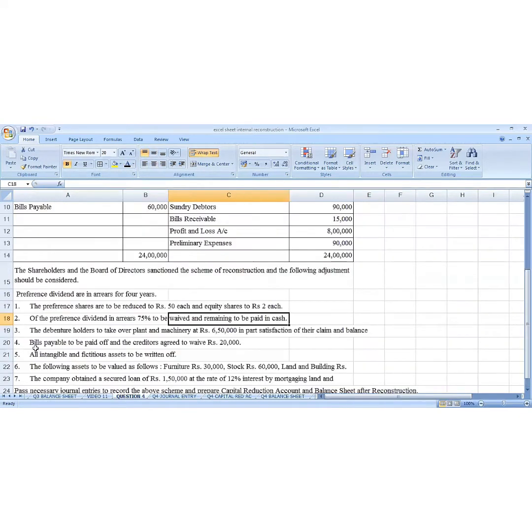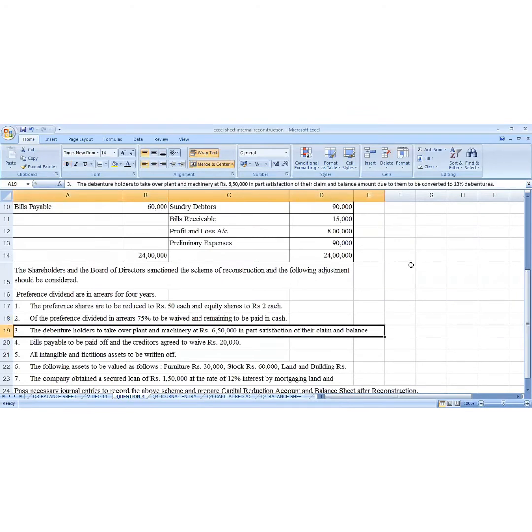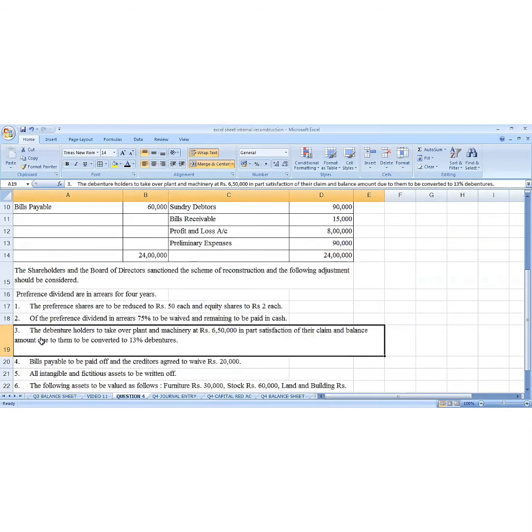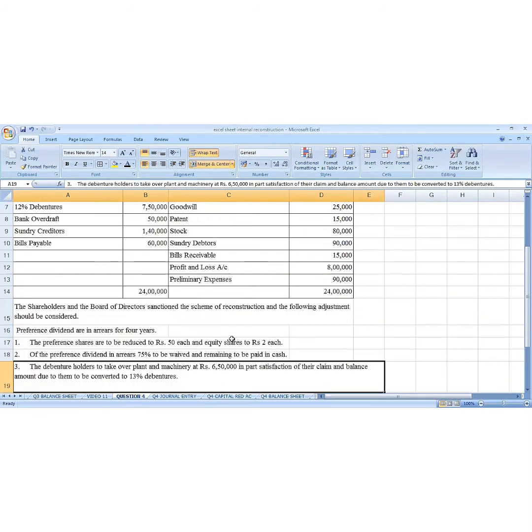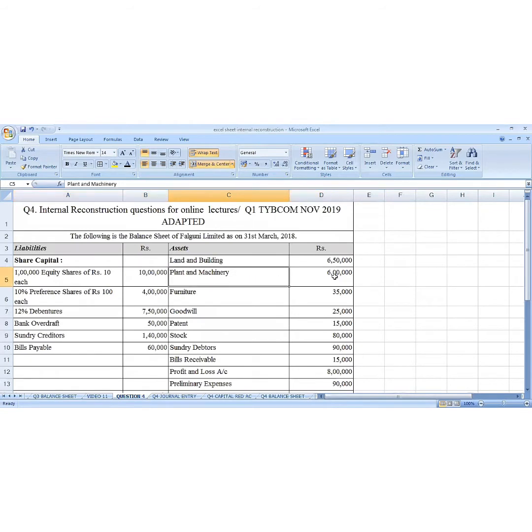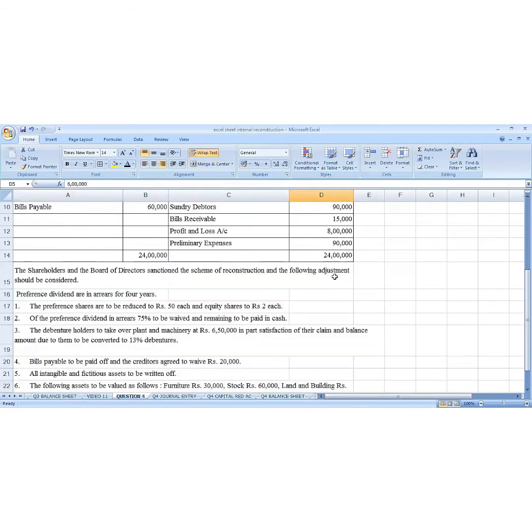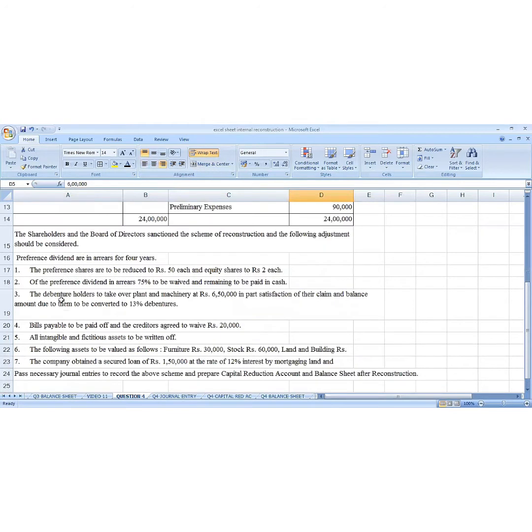Then we go to the question, line number 3. The debenture holder to take over plant and machinery at rupees 6,50,000 in part satisfaction of their claim, and the balance amount due to them to be converted to 13% debentures. So what is here? Also there are 2 journal entries. First of all, plant and machinery is valued here at 6,50,000, and if you see in the question, the plant and machinery is 6 lakh rupees. Okay. So we go to the journal entry for debentures.